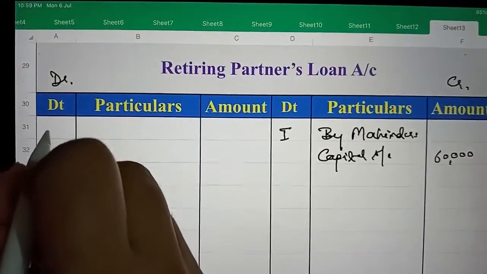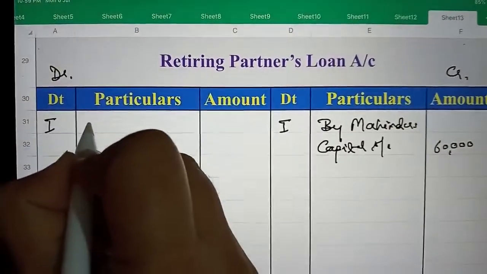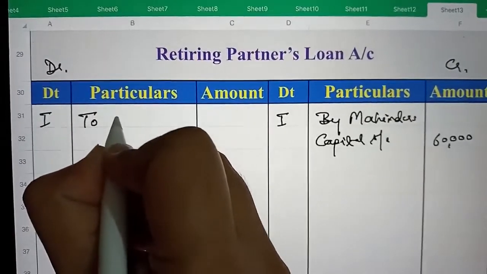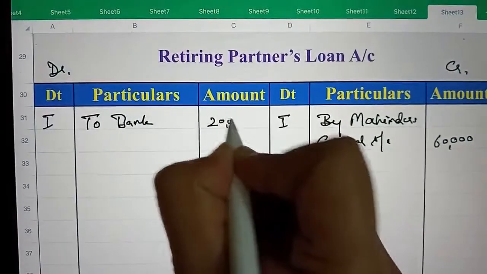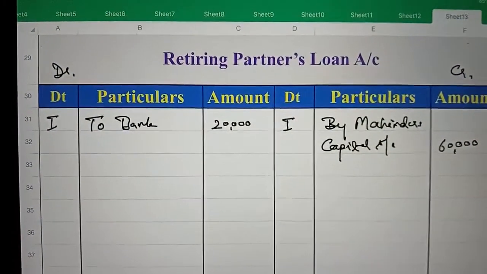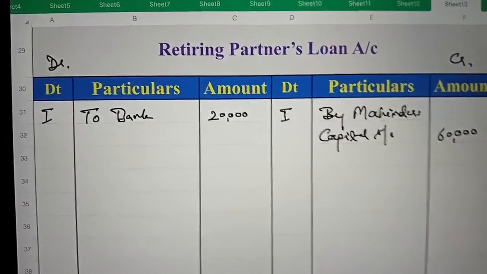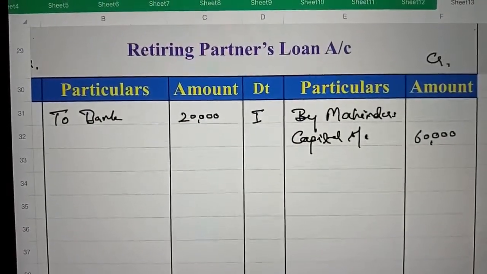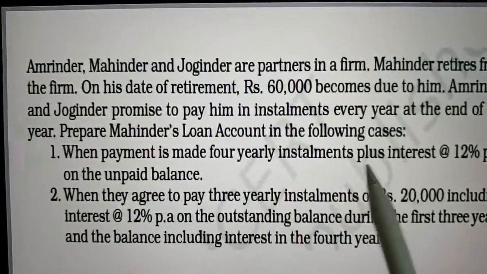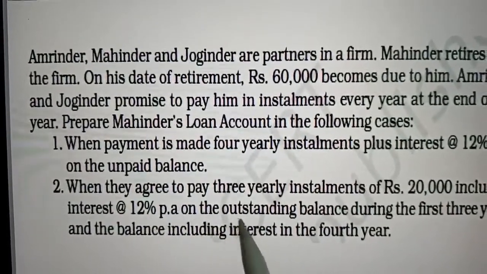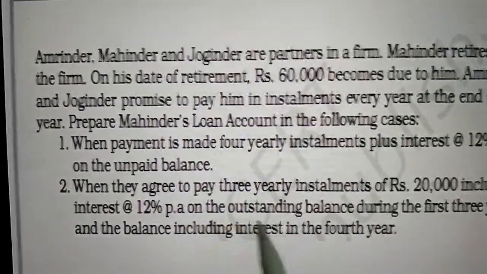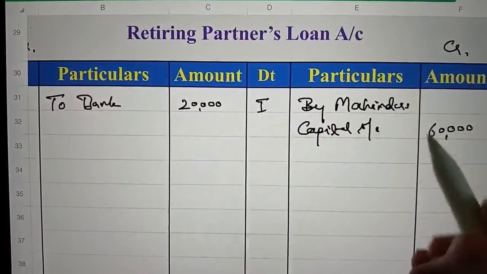On debit side of first year we will make him payment to bank of rupees 20,000, which is including interest, and we have to calculate the interest at rate of 12% on the outstanding balance. So outstanding balance in the first year is rupees 60,000.